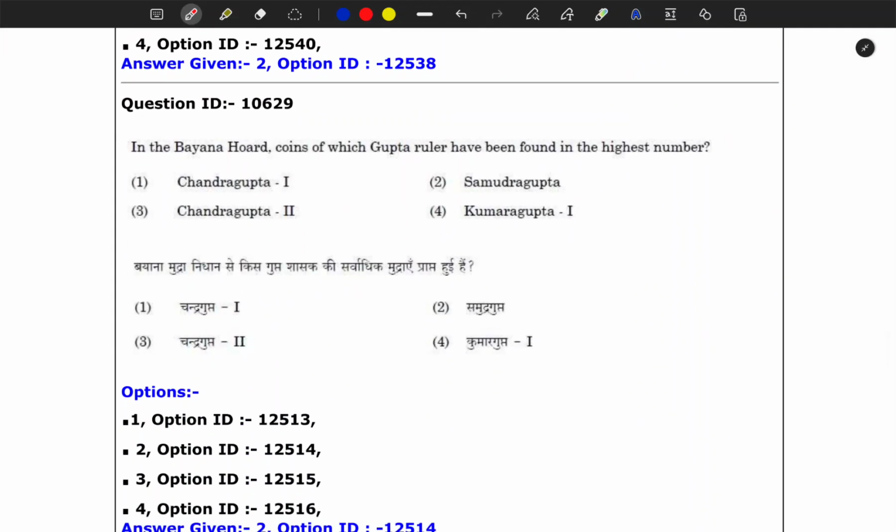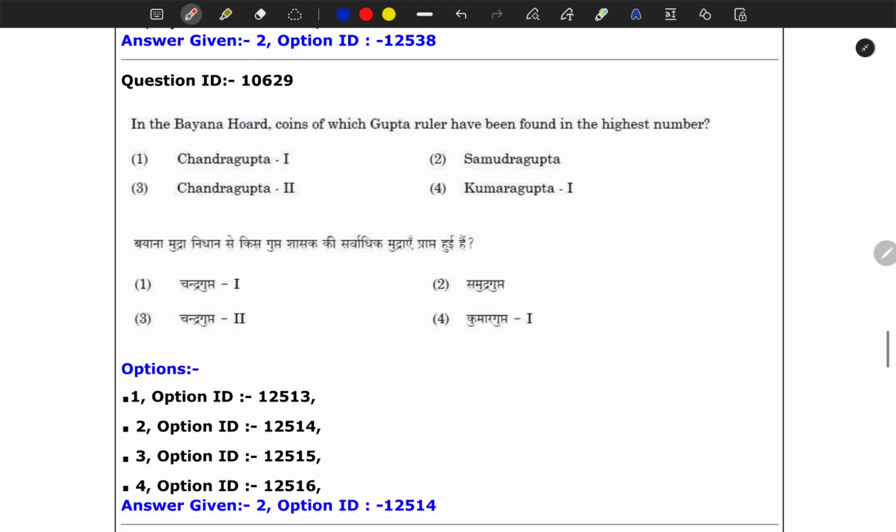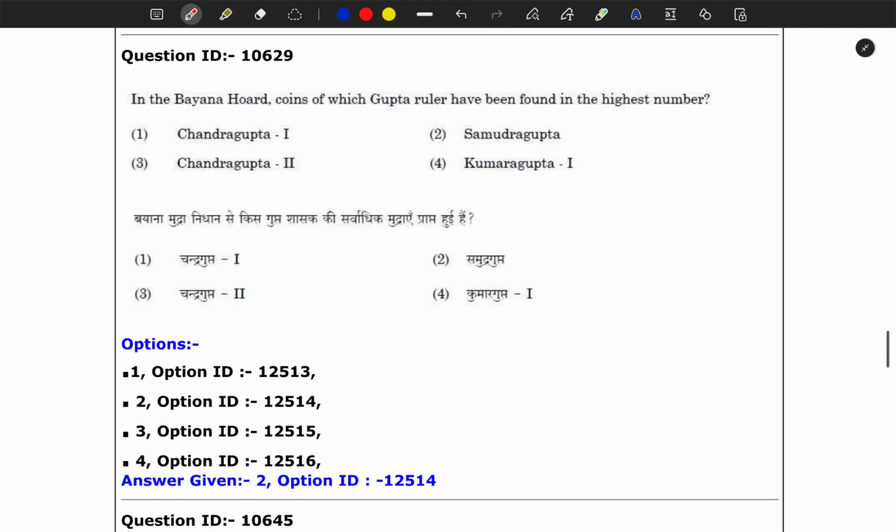Next question is: in the Bayana Hoard, coins of which Gupta ruler have been found in the highest number? So the thing is that I don't know anything about this Bayana Hoard, and when I researched this particular hoard, I found out that this is a Gupta age hoard and it is from Bharatpur, Rajasthan.